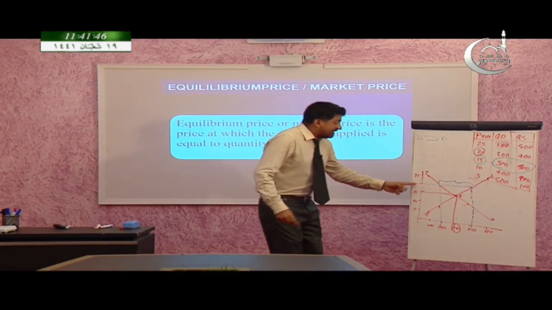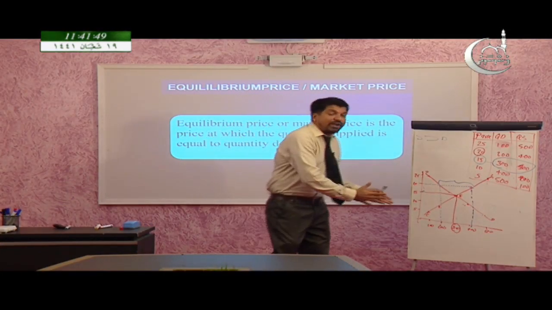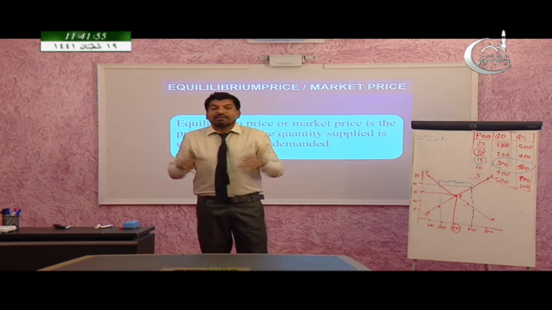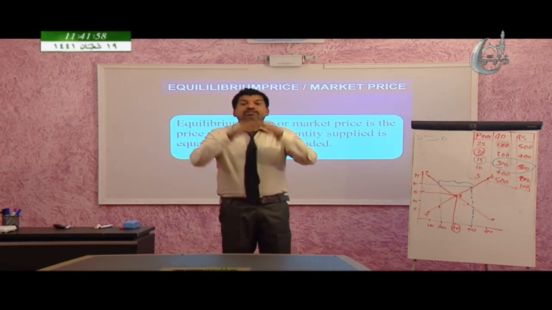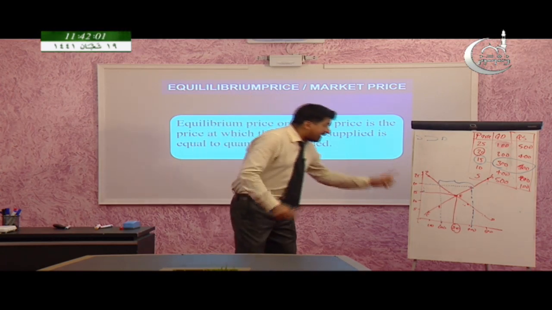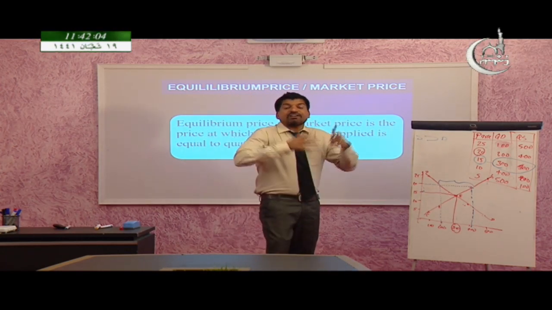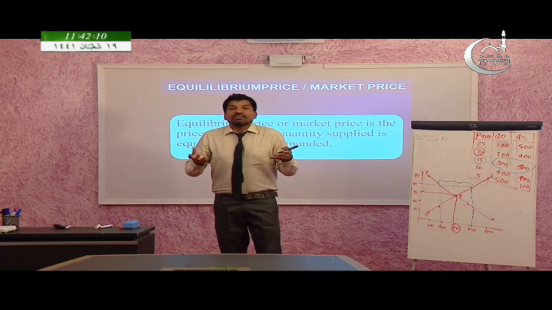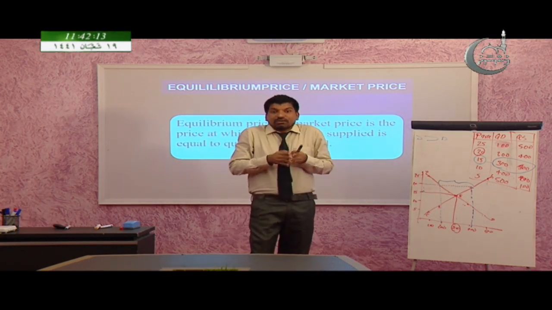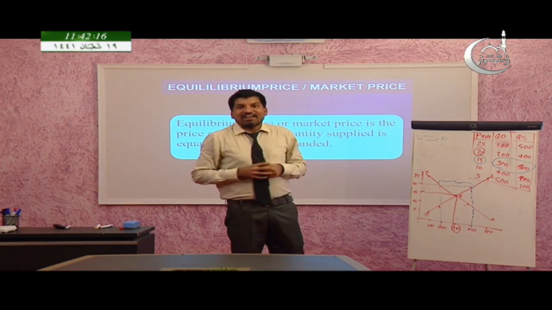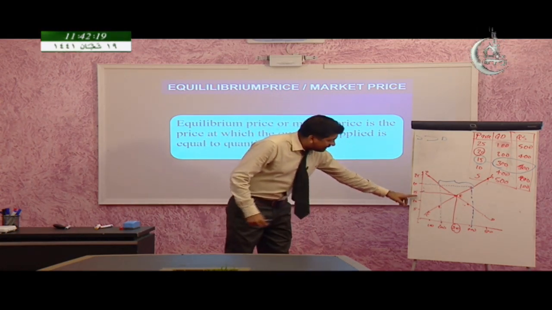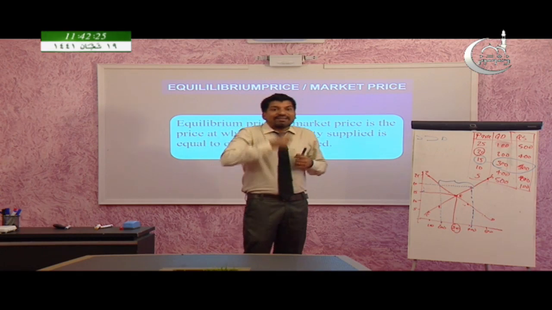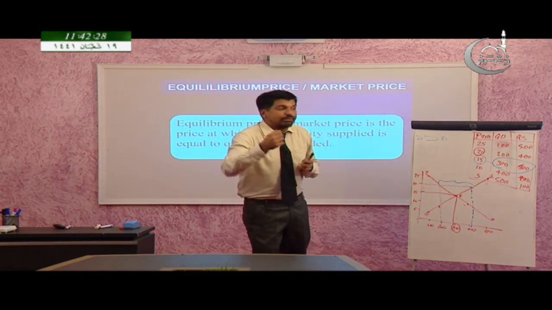So again the price reached equilibrium. So now what happened? At this point, the market cleared. That means the excess supply cleared. There is no surplus or shortage. So now the market is in equilibrium. So what happened there? If the price goes up, it will create a surplus. So in order to get rid of this surplus, producers will reduce the prices. So slowly the prices will move towards the equilibrium price. So now again back to equilibrium. So if the price is too high, it will have a tendency to move towards the equilibrium.